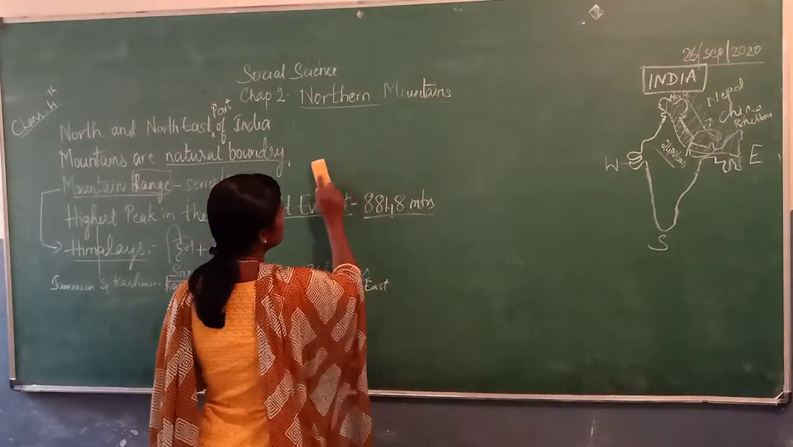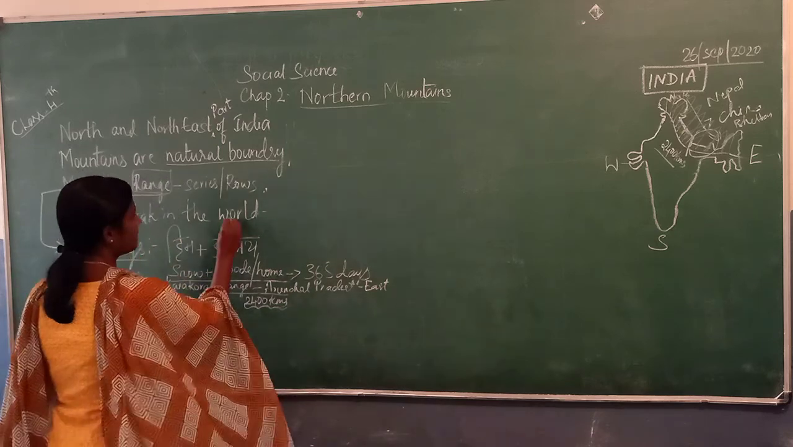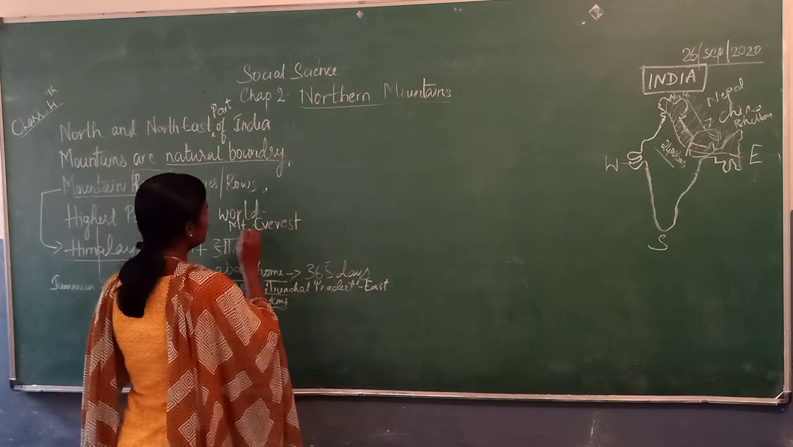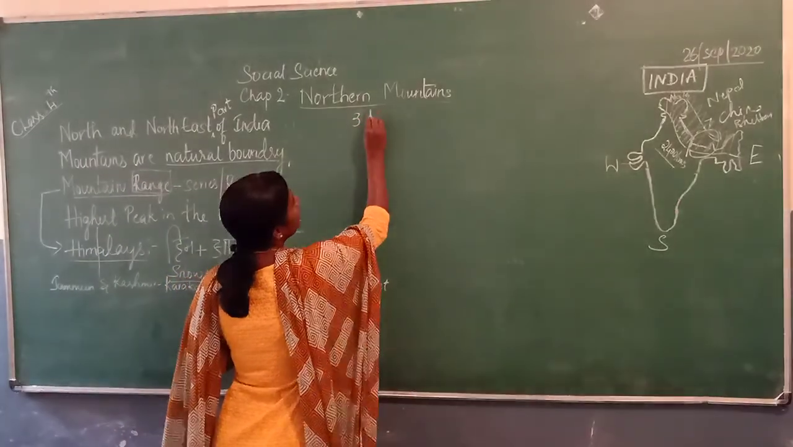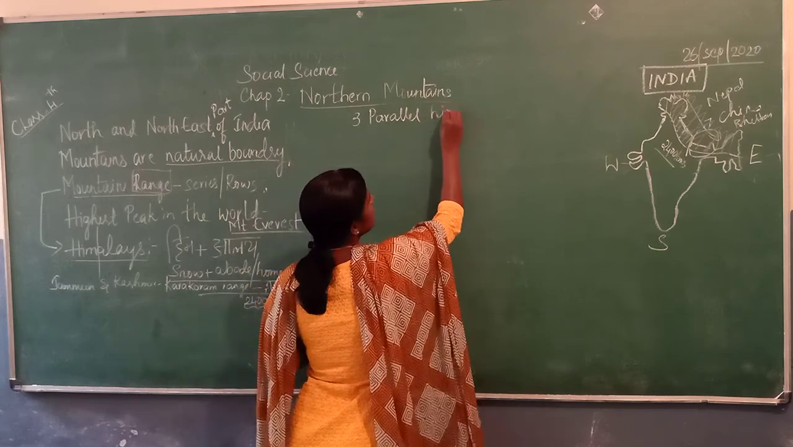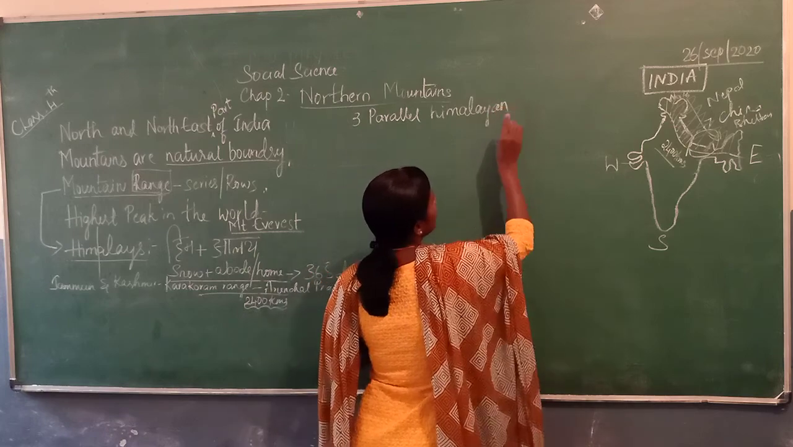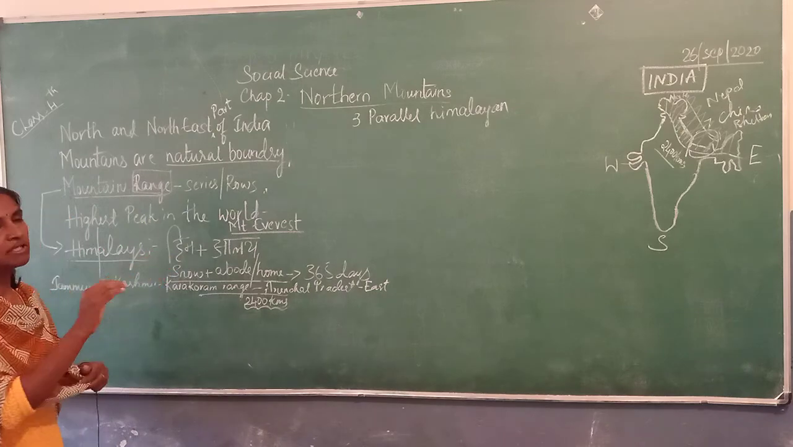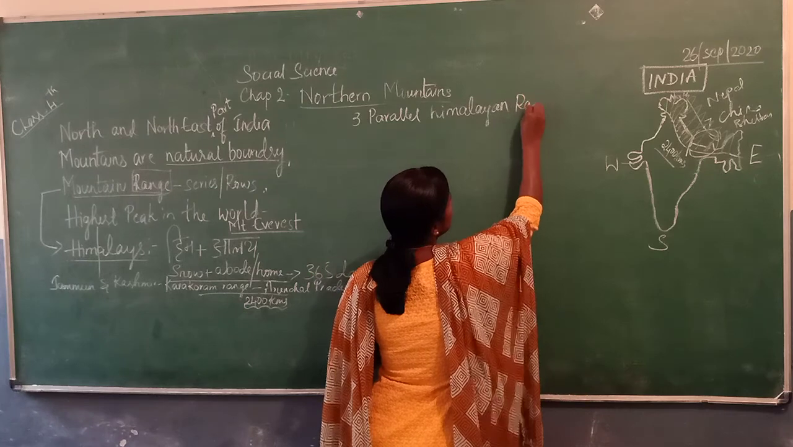Now let us move to three parallel ranges. I am going to rub this off the board. We find three parallel Himalayan ranges. You all know the meaning of Himalaya, and now these Himalayan ranges have been classified into three types, that is, three parallel Himalayan ranges.